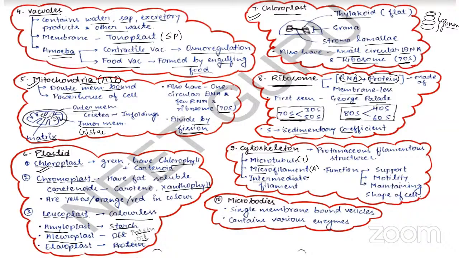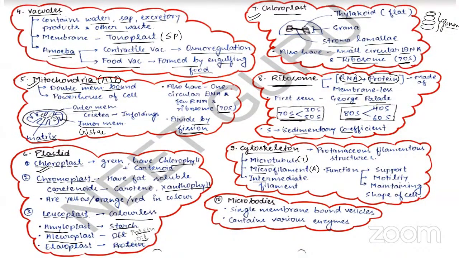Microfilament made up of actin protein. And these cytoskeleton, they are proteinaceous filament structures, and they perform various functions: they provide support, they provide motility, they maintain the shape of the cell. Remember the spindle fibers in cells, you have studied in cell cycle and cell division. The spindle fibers are also made up of microtubules, right?